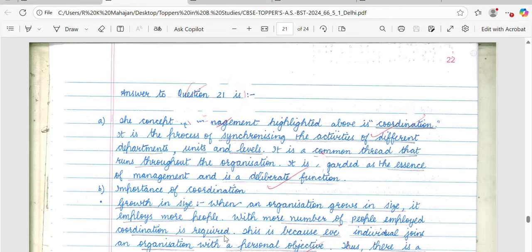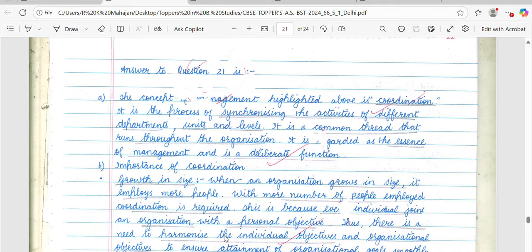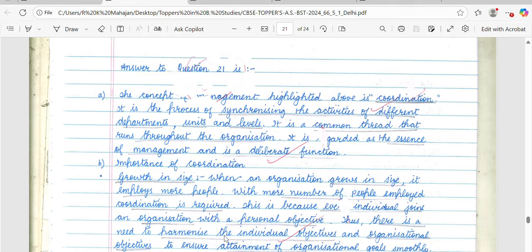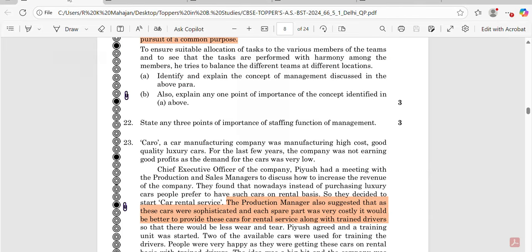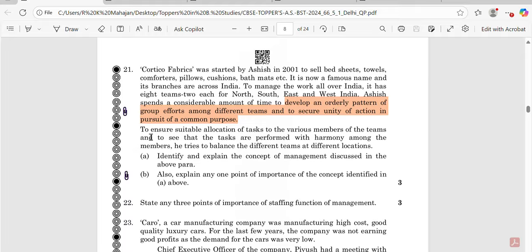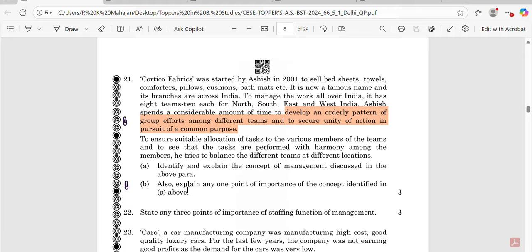Now the next question, that's basically question number 21. Let's see question 21. Here question 21 again is a case study. The question is: identify and explain the concept of management discussed in the above para, and explain any one point of importance of the concept. One point of importance will be for 1 mark. So the first part is for 2 marks. Identification will be for 1 mark, explanation will be for 1 mark.